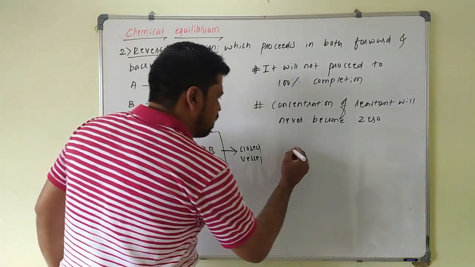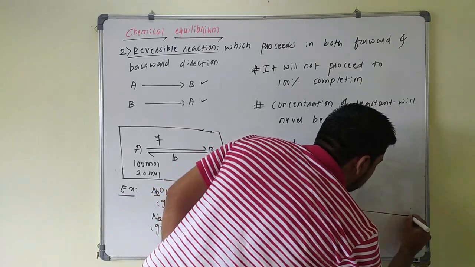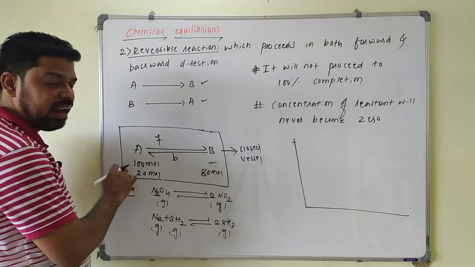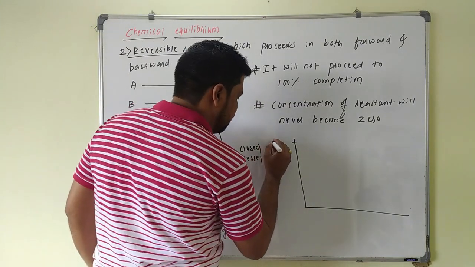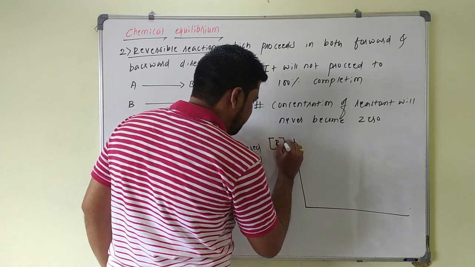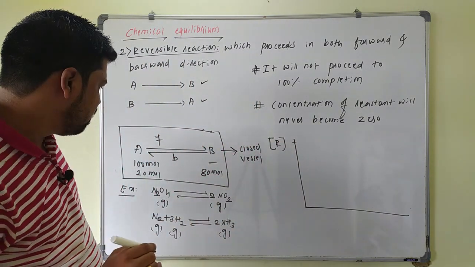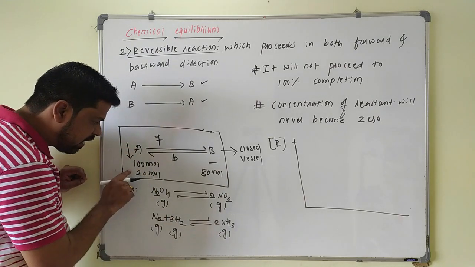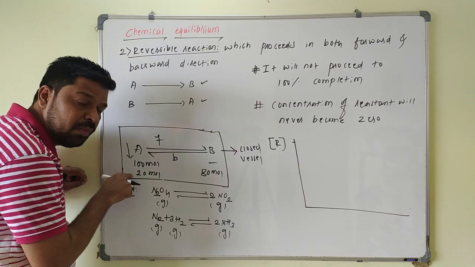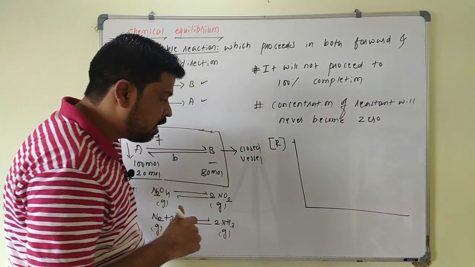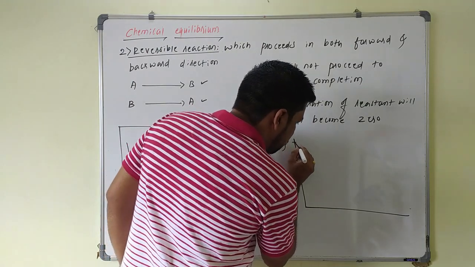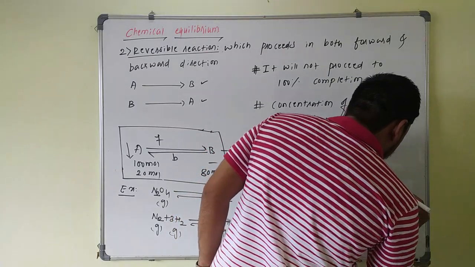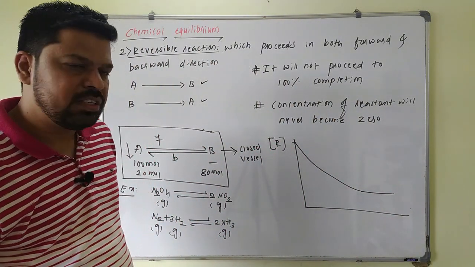So if you see here in the graph, the concentration of reactant will never become zero in the reversible reaction, because always some amount of reactant is left over at the end of the reaction. Now you see here, this is the concentration of the reactant. As the reaction proceeds, concentration of reactant decreases, but at the end of the reaction some amount of reactant will be available. So the concentration of reactant will not become zero in the reversible reaction. It will decrease slowly and it will never become zero.